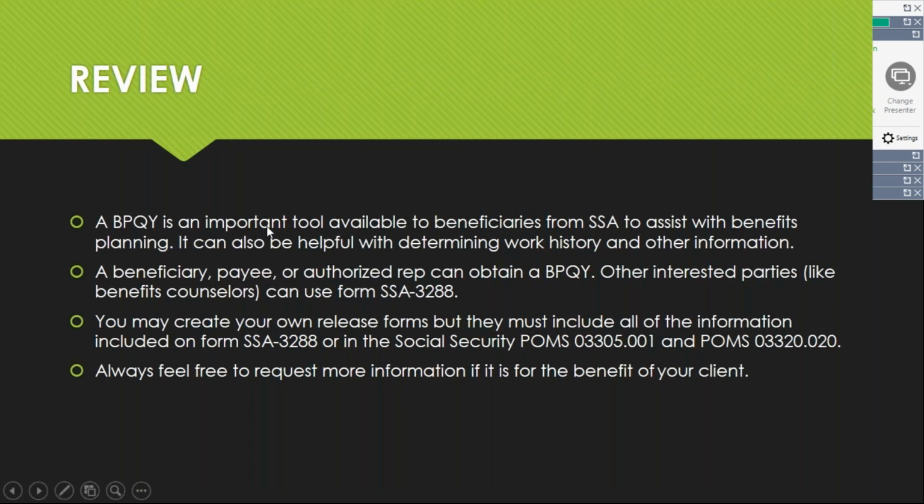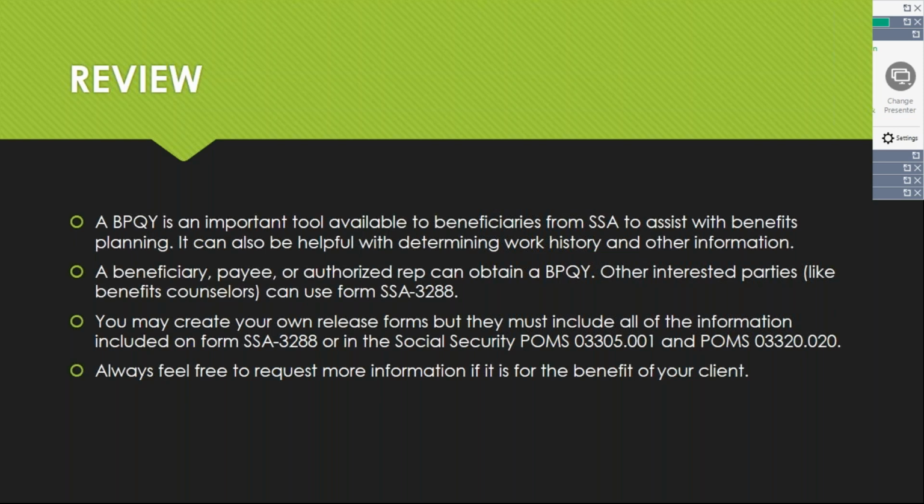So just to review, a BPQY is an important tool available to beneficiaries from Social Security to assist with benefits planning. It can also be helpful when determining work history and other information as we help people on their journey towards work. A beneficiary, payee, or authorized rep can also obtain a BPQY.